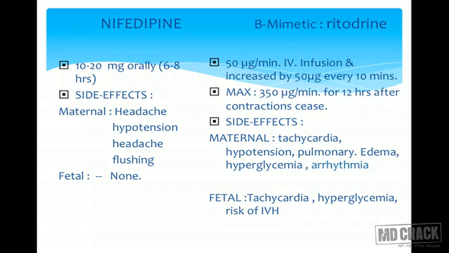Side effects, they're very important. It causes tachycardia, hypotension and pulmonary edema. Pulmonary edema is very commonly seen and we should be very careful. We should always keep a watch, do the respiratory system examination to rule out that the patient doesn't land up in pulmonary edema. There can be hyperglycemia because of beta mimetics and it can also lead to arrhythmias. In the fetus, they can cause tachycardia, hyperglycemia, and they also can have risk of IVH, that is intraventricular hemorrhage.